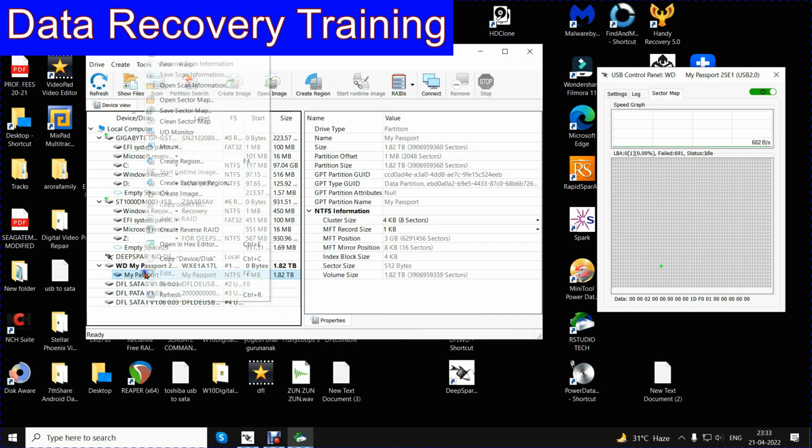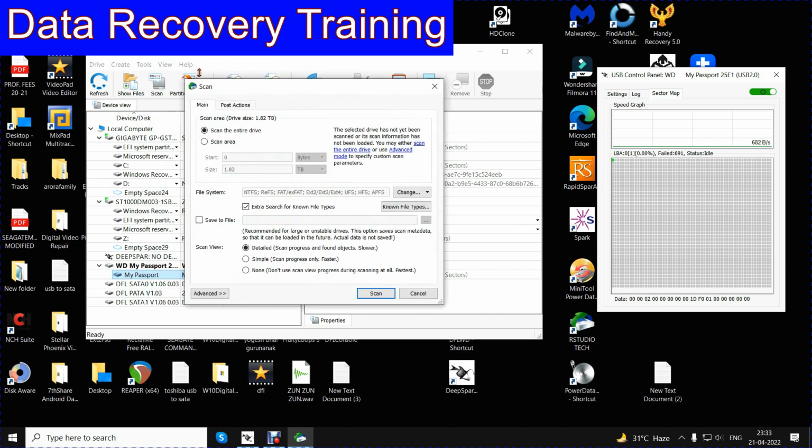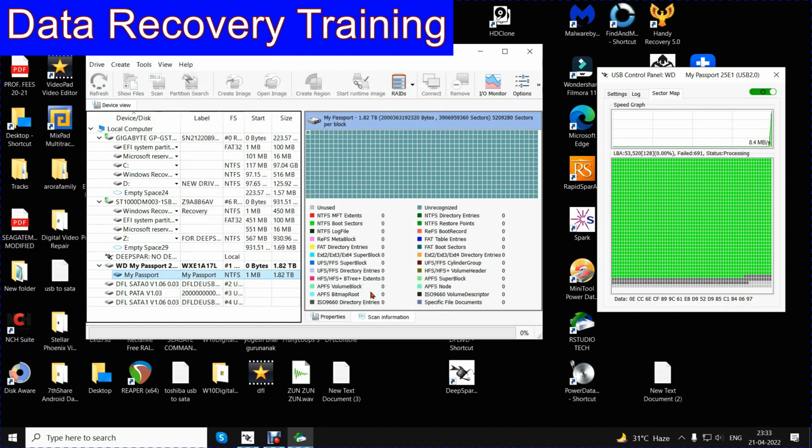Another thing I can do is now scan and see whether I get something. On scanning, I have suddenly seen that the scanning is doing pretty well. A lot of file documents are coming. NTFS boot sectors 1, NTFS MFT extents 1, directory entries 731, and the red sectors have begun.